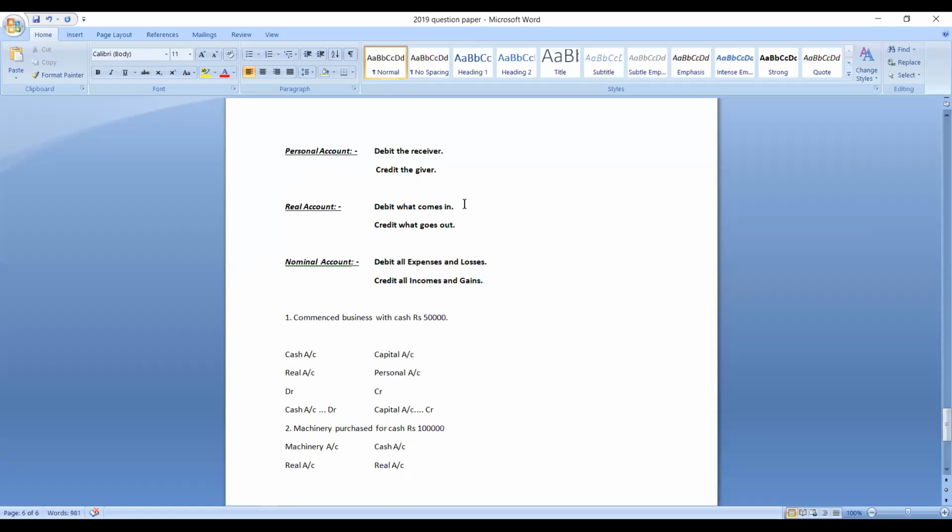The rule is debit what comes in, credit what goes out. So when you purchase machinery for cash, what comes in? Machinery comes in. So which account should be debited? Machinery account should be debited. What goes out? Cash goes out. So which account should be credited? Cash account should be credited.